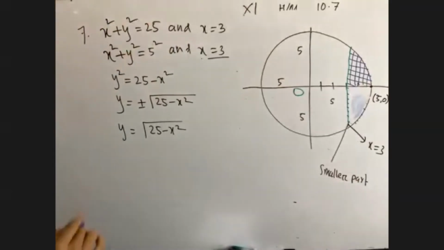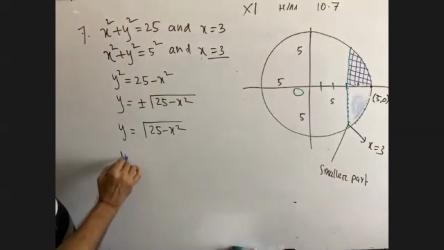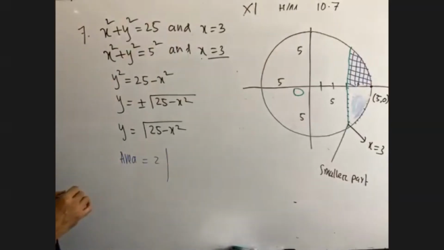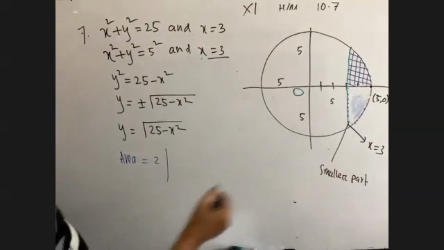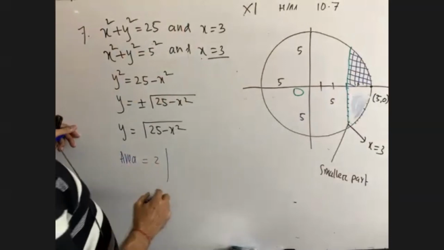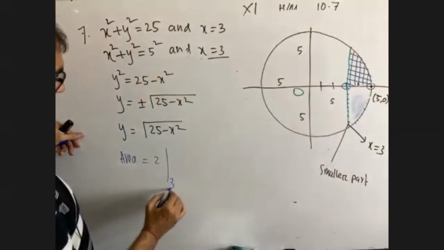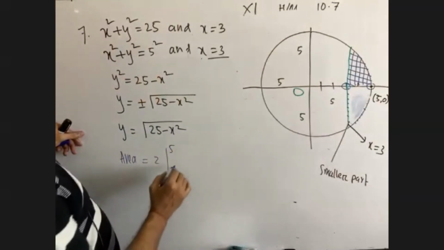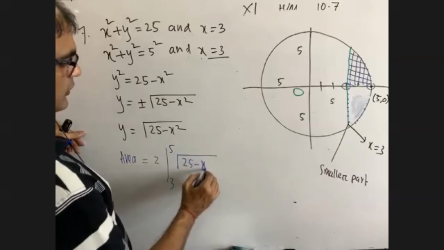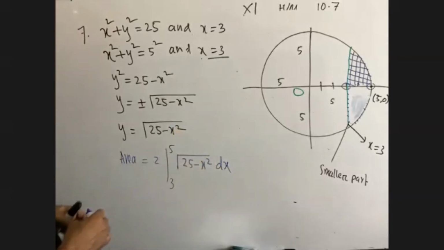So we can write here, required area is equal to 2. 2 means you understand what is meant by 2. Here, this part and this part. Okay. What is the limit? It is 3 and it is 5. So the limits are 3, 5. Root over 25 minus x square. Talk to me, all of you, where you have failed to understand.